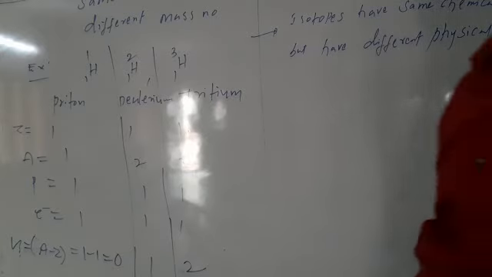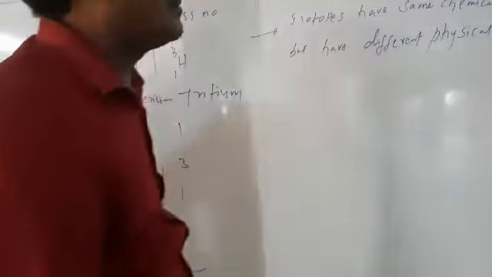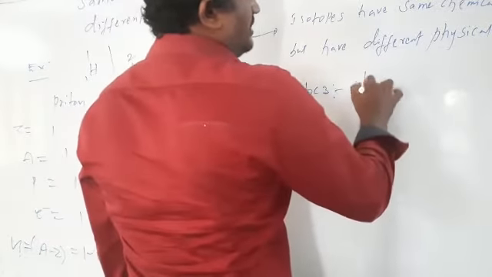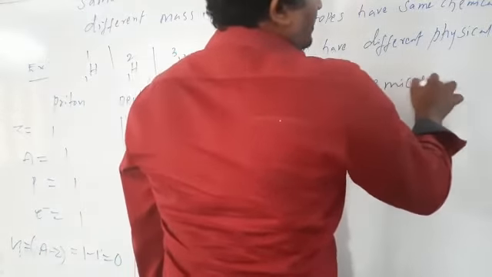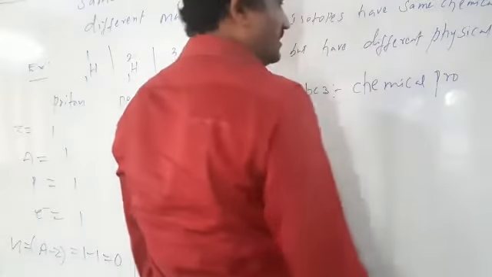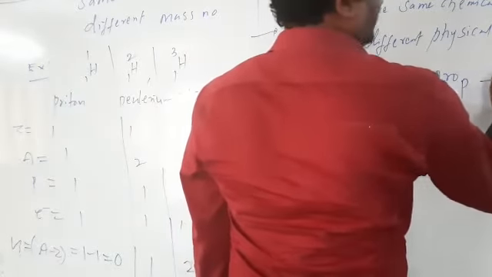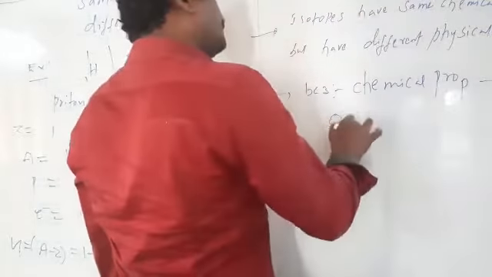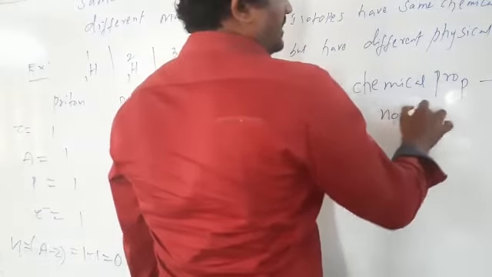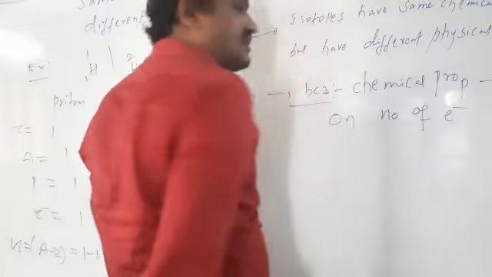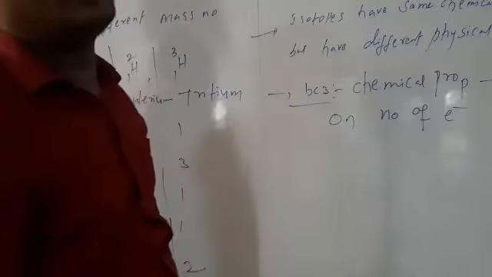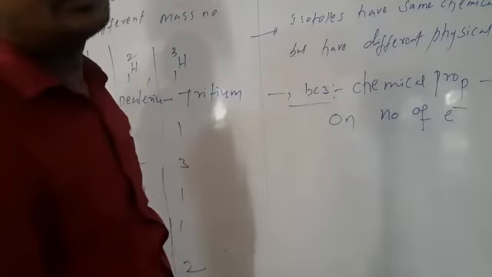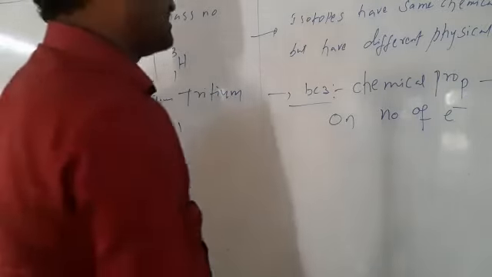Because the chemical properties depend on number of electrons. So for isotopes, number of electrons are same. So that's why isotopes have same chemical properties.